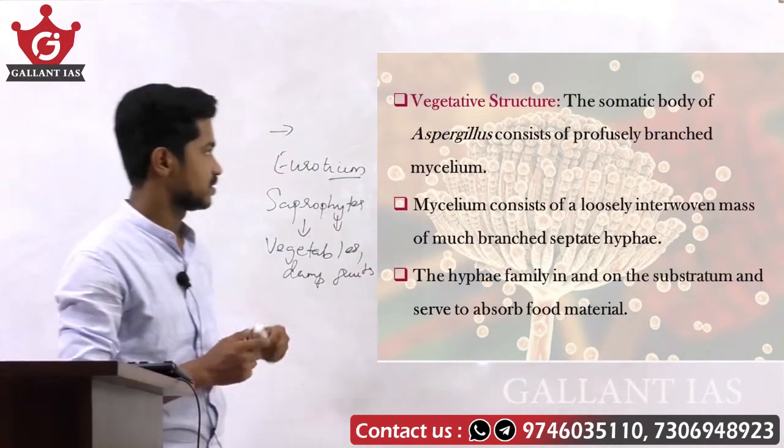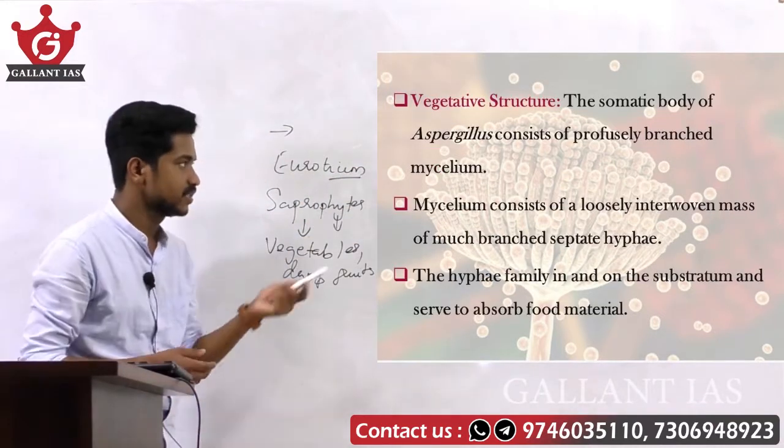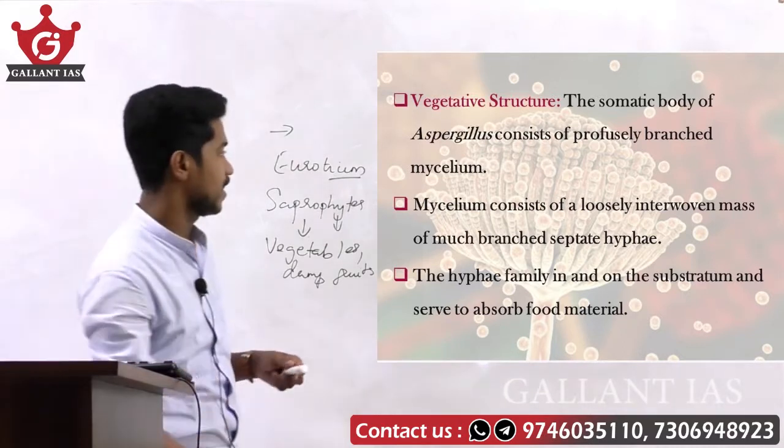Vegetative structure: the somatic body of Aspergillus consists of profusely branched mycelium.